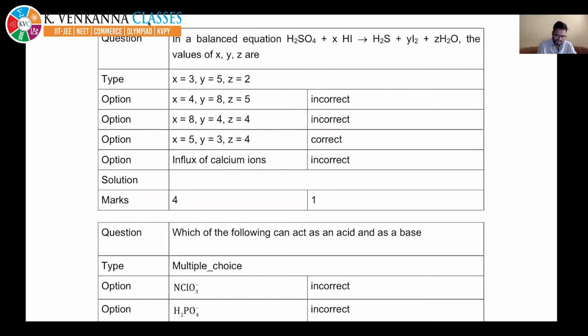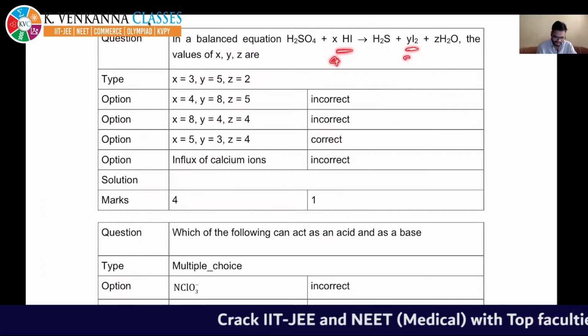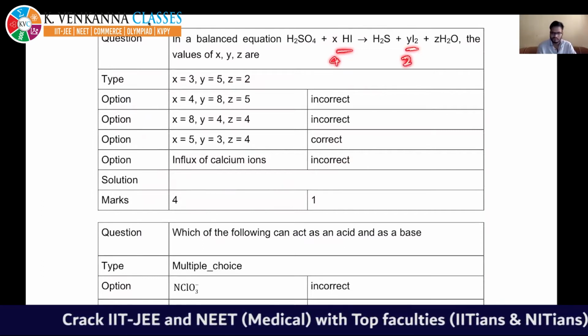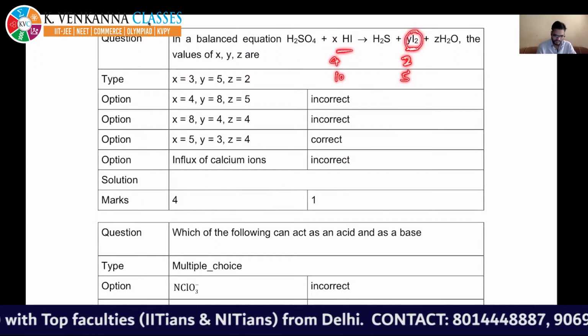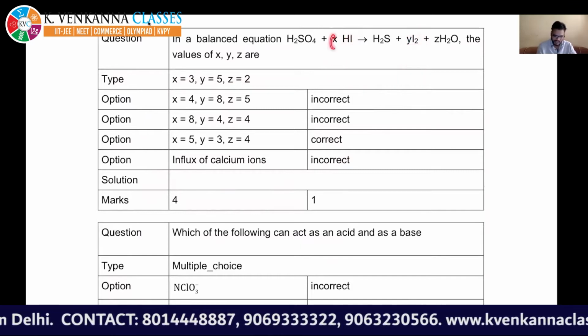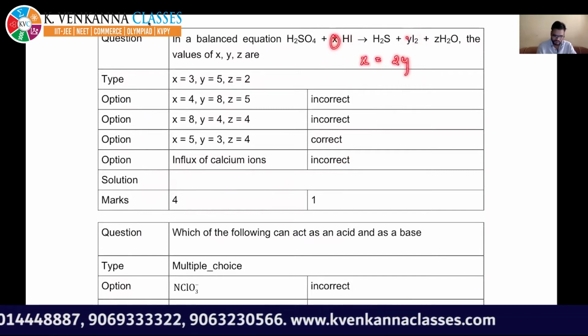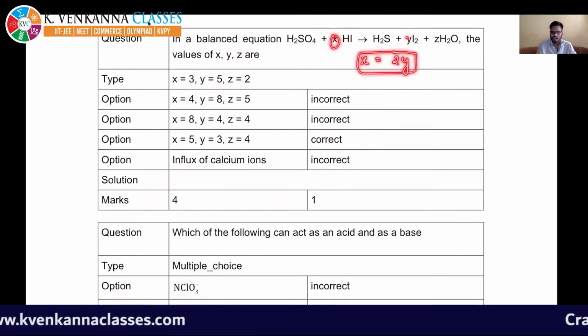I just want you to see that if you look at the iodine, whatever X is here, you can find the relation. If it is 4, then this should be 2. If it is 10, then this should be 5, right? Because there are two I in I2 and there is only one I. So X will always be twice of Y. You can check this, and you do not need to write it in the exam.